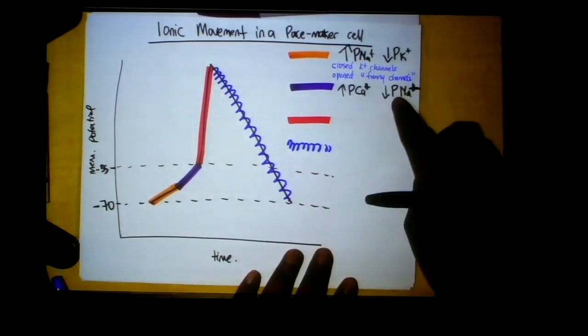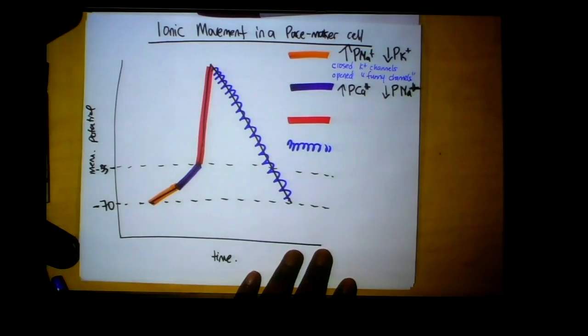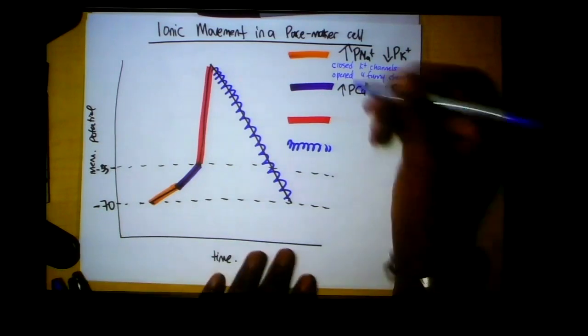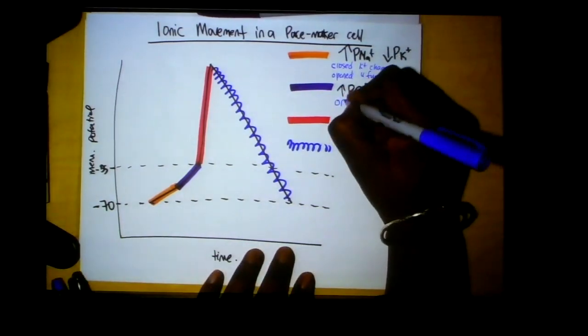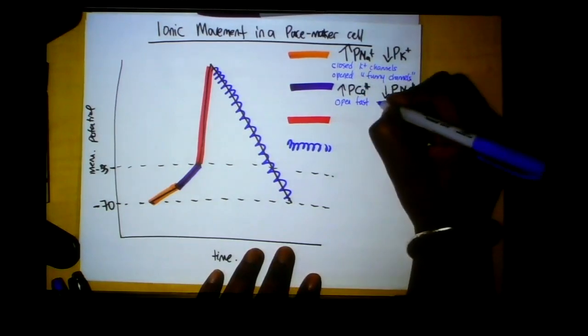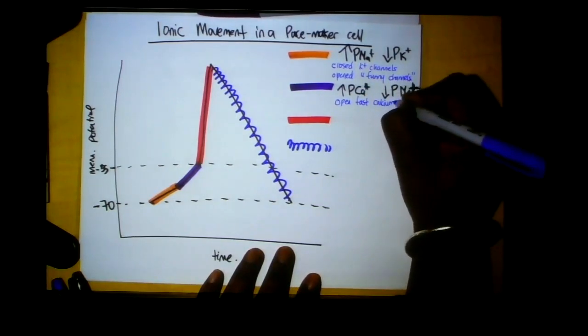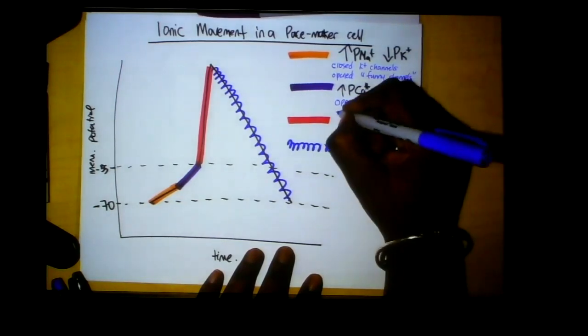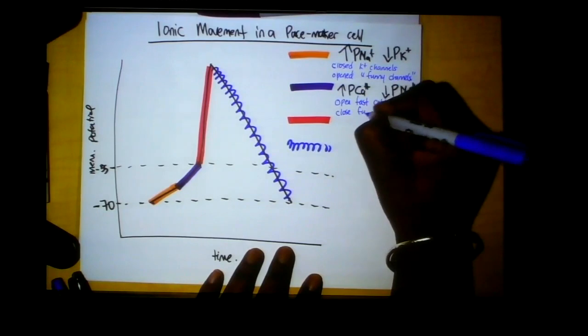And what do you think creates this decreased permeability to sodium? So we open up calcium channels. But then we close our funny channels, okay?